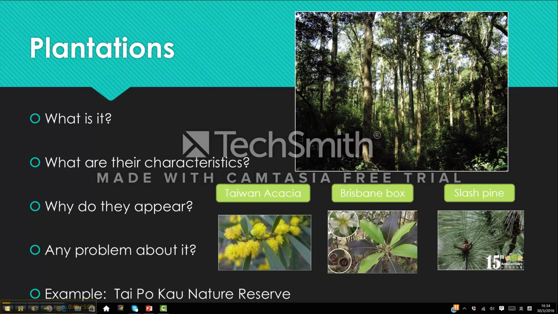Why do they appear? It's because most of the rocks in Hong Kong are granite, which is easily weathered. In order to prevent soil erosion and to protect reservoirs, the Hong Kong government introduced these 3 exotic species. They are not native to Hong Kong. However, they can tolerate the dry weather and grow fast in poor soil, which increases the fertility of the soil. As a result, young seedlings and shrubs propagate naturally.